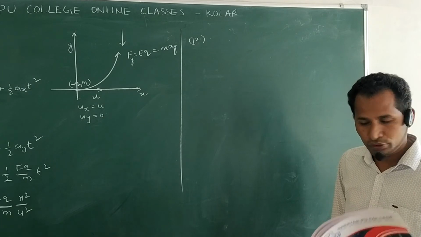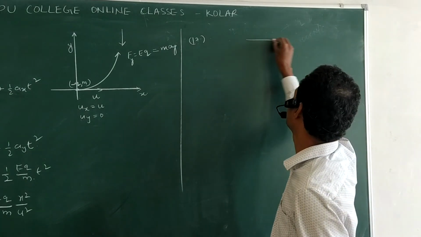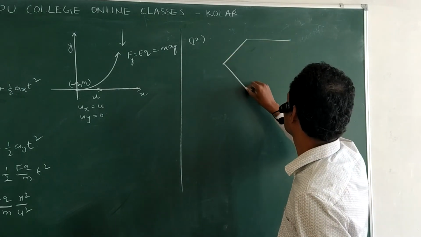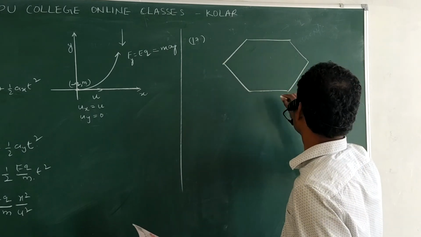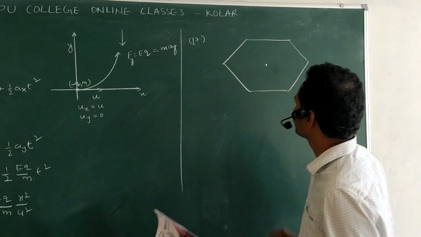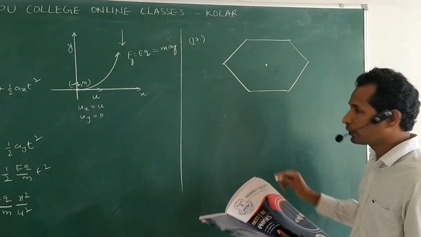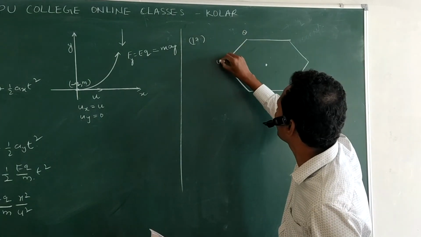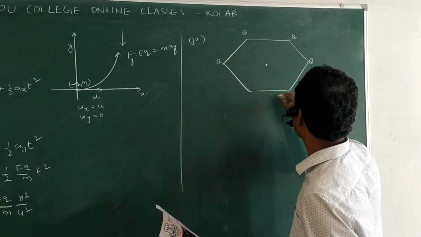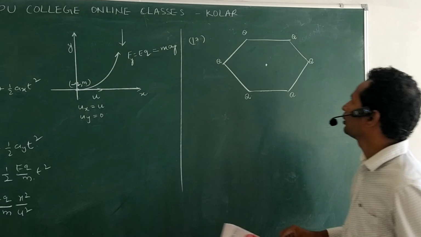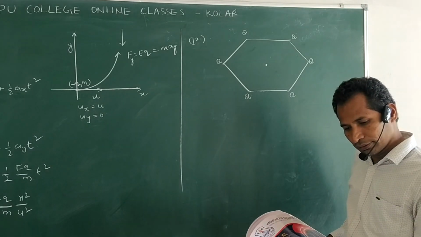Now, according to the question, total 6 charged particles q, q, q, q, q, q. And what did they give?